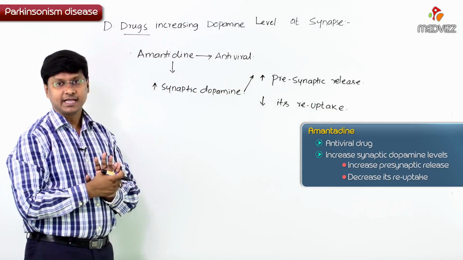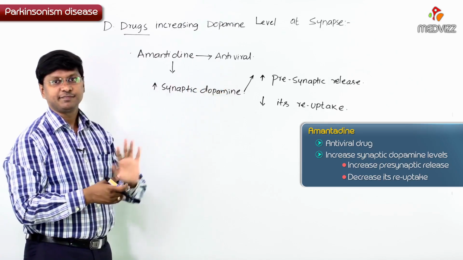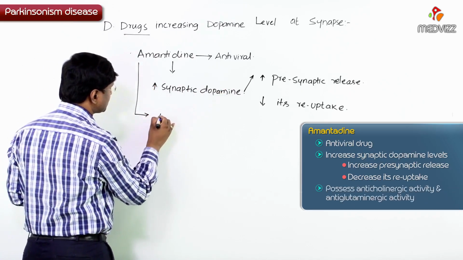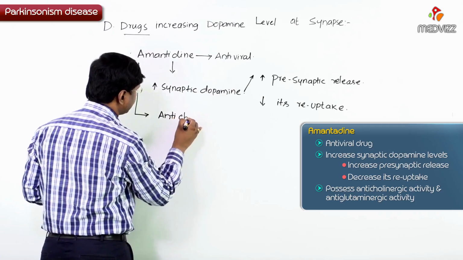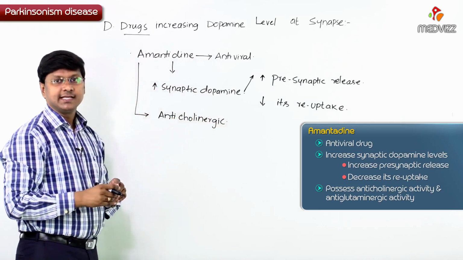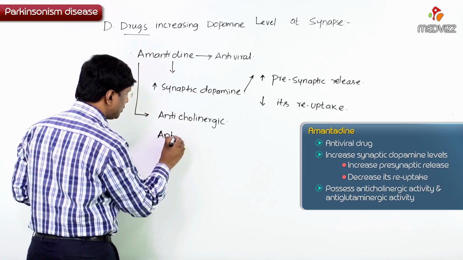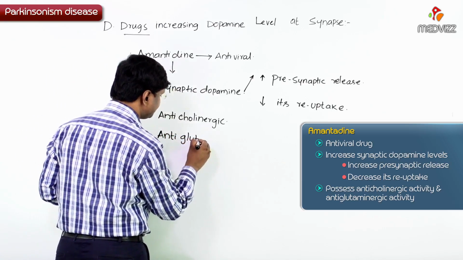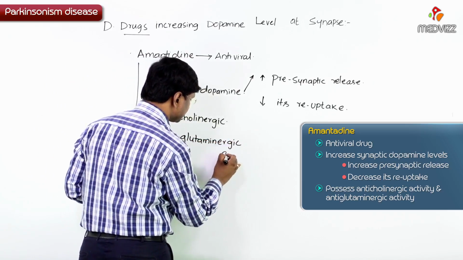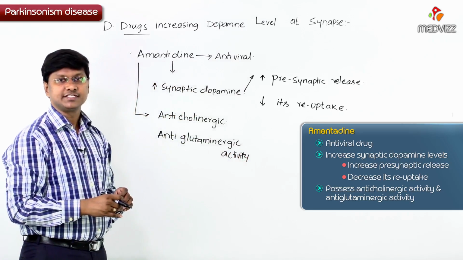And this particular amantadine has antiviral property. It is used in the treatment of Parkinsonism, and it also possesses anticholinergic activity, and it also has anti-glutaminergic activity.